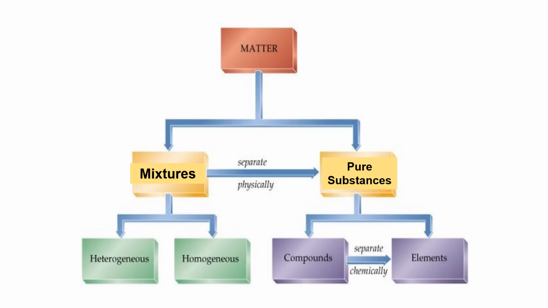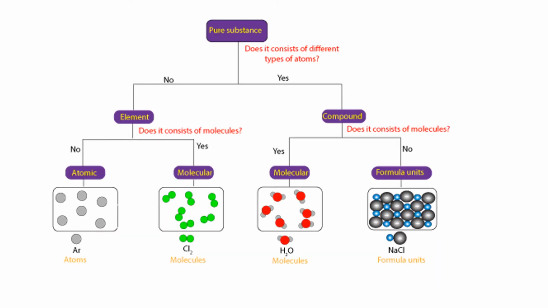Compounds can be broken down by some sort of chemical process, some sort of reaction. Elements can't be broken down any further. Elements are what they are. If something is an element, it will have its very own block by itself on the periodic table. An example of an element would be hydrogen or copper or xenon. Those have their very own space on the periodic table, and they never change.